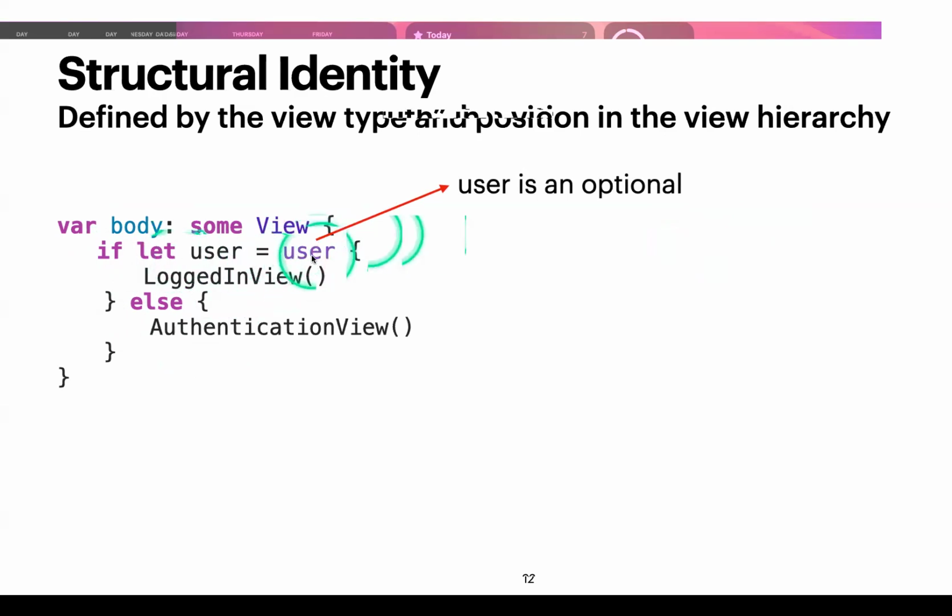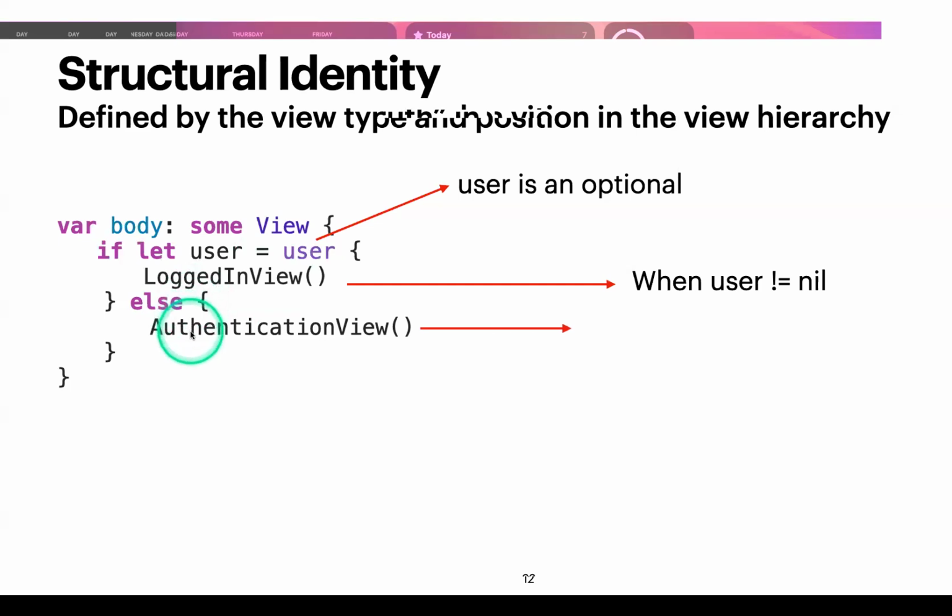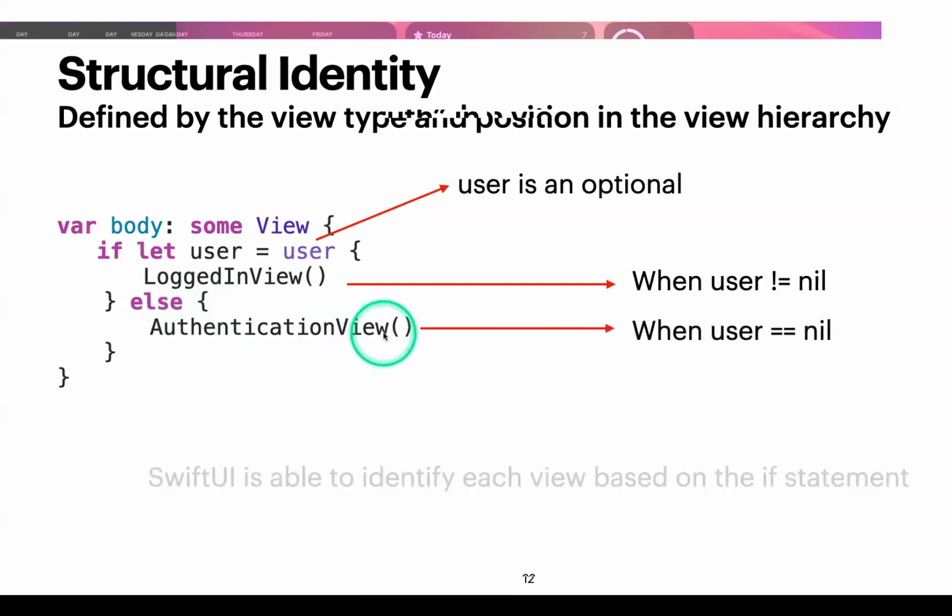What we're saying is, is there a value here? If there is a value, we unwrap it, assign it to this new local variable called user again, and we can use it within here. Else, if user is nil, I want you to show this authentication view instead.